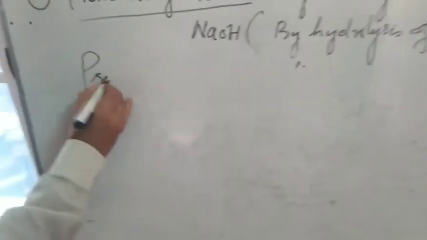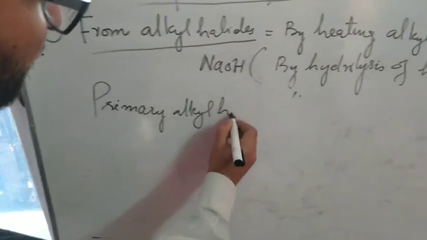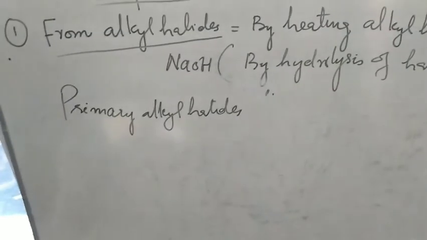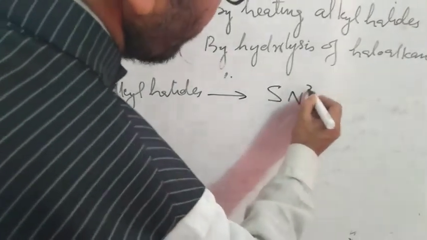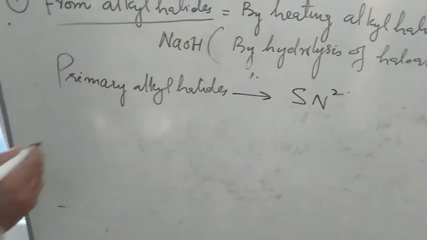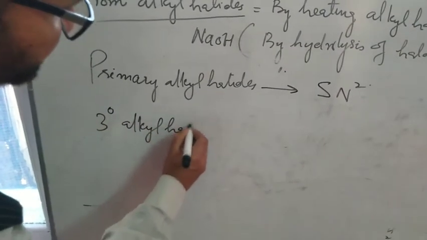Now hydrolysis जो process हम कर रहे हैं alkyl halide की. Primary alkyl halides, इनकी जो हाइड्रोलिसिस है, hydrolysis of primary alkyl halides takes place by SN2 mechanism, that means bimolecular nucleophilic substitution. You have read it. And tertiary alkyl halides जो हैं, अगर इनको हम हाइड्रोलिसिस करें, that takes place by SN1 mechanism.